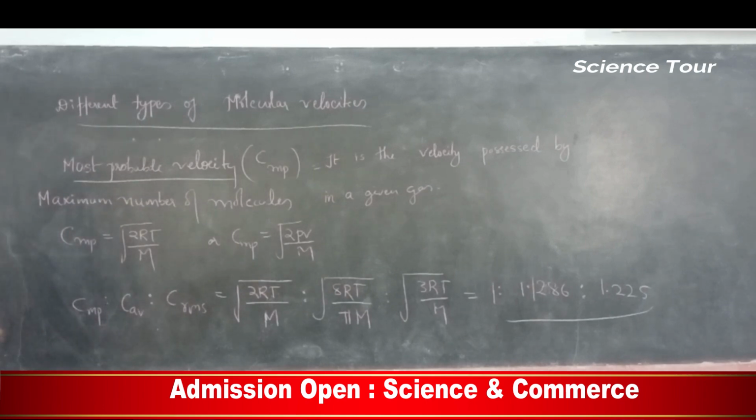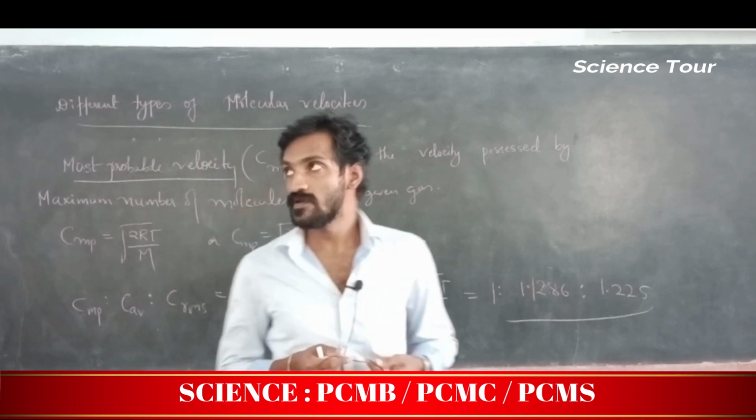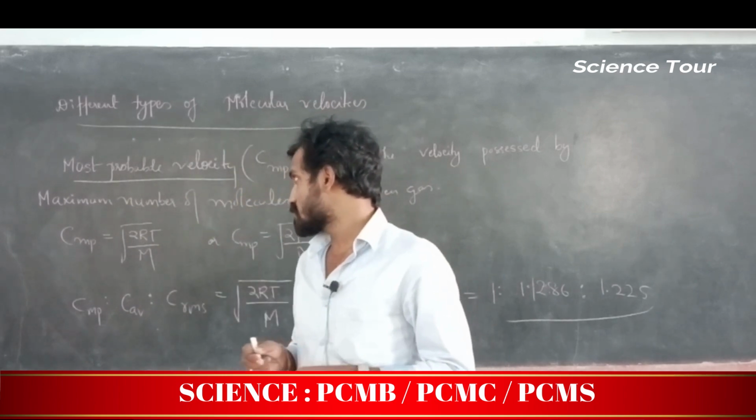Okay, my dear students, next type of velocity is most probable velocity. In simple meaning I will tell you.